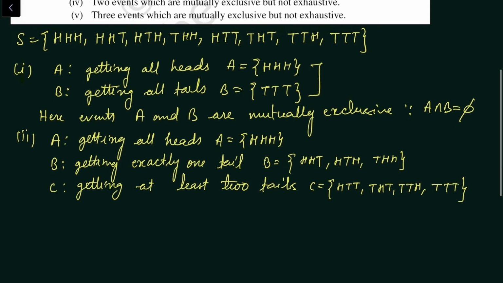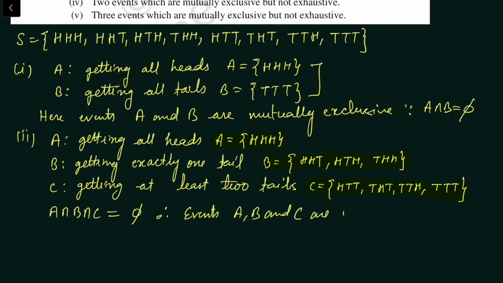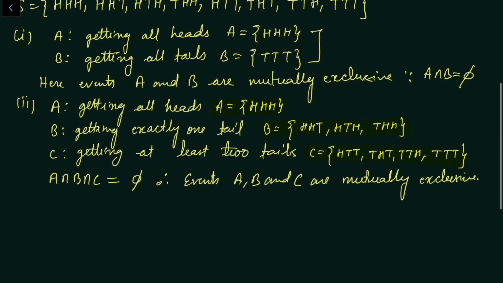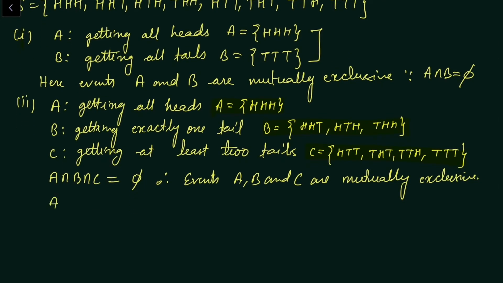Now here we can see out of event A, B and C we do not have any common outcome. So we can say A intersection B intersection C is equal to phi. Therefore events A, B and C are mutually exclusive, and also A union B union C is equal to sample space itself.